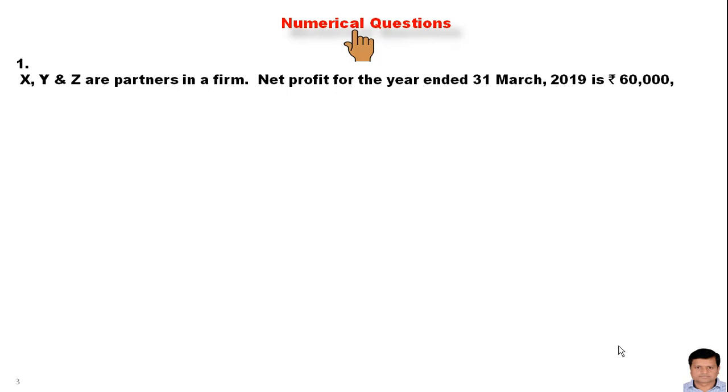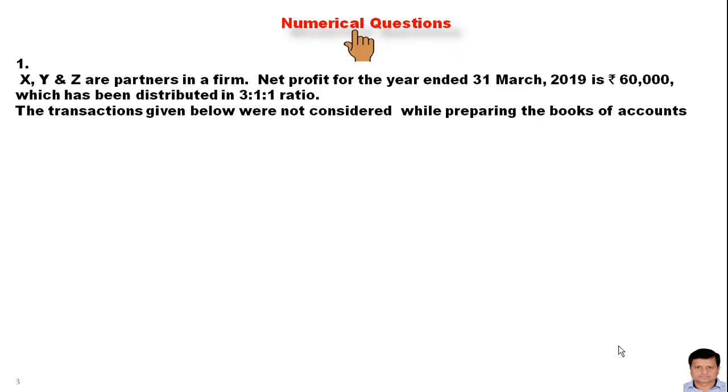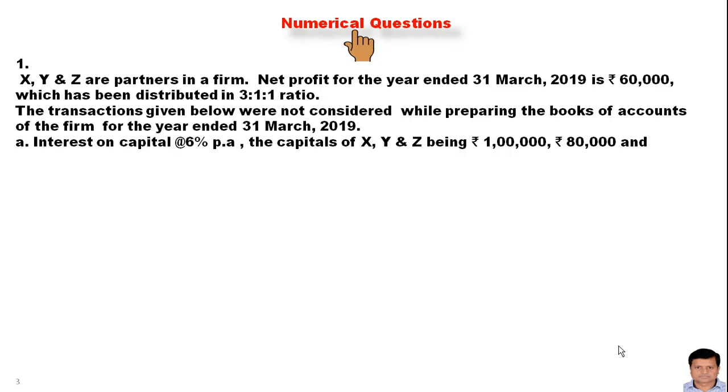Here on your screen a question: X, Y and Z are partners in a firm. Net profit for the year ended 31st March 2019 is rupees 60,000, which has been distributed in the ratio 3:1:1. The transactions given below were not considered while preparing the books of account of the firm for the year ended 31st March 2019. Interest on capital at the rate of 6% per annum, the capitals of X, Y, Z being rupees 1,80,000 and 60,000 respectively.